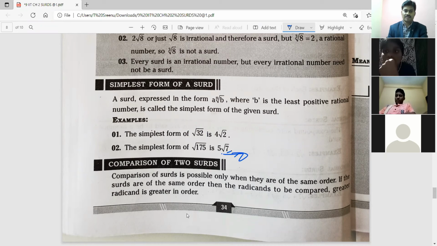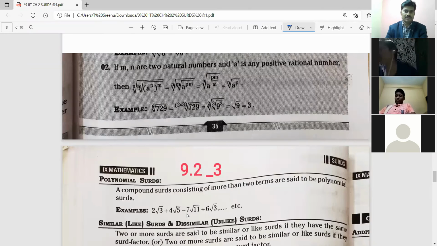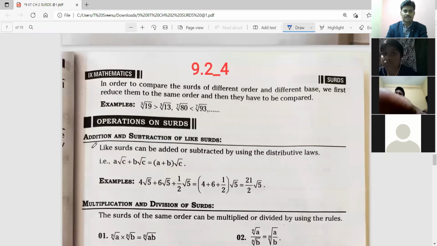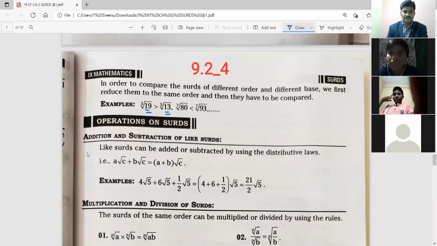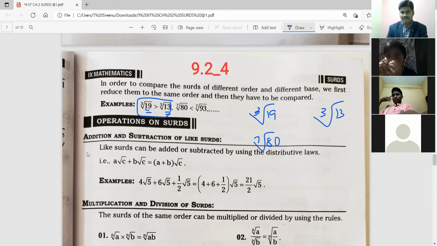And the next one is comparison, the second topic. Comparison means which is big and which is small. We're going to the next page. This is the comparison. Once you check the order, first one: cube root 19 and cube root 13 are compared. 7th root 80 and 7th root 93 are compared. What is the condition we follow when comparing? Can anyone say?